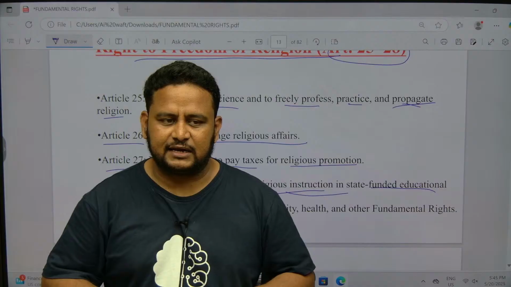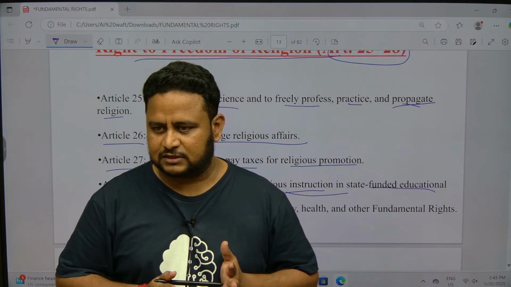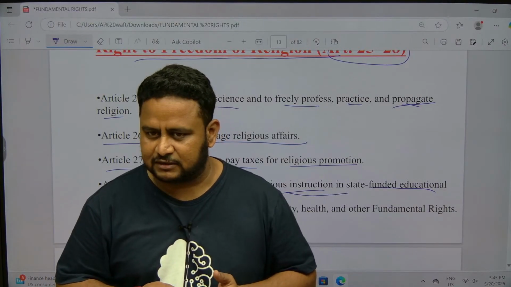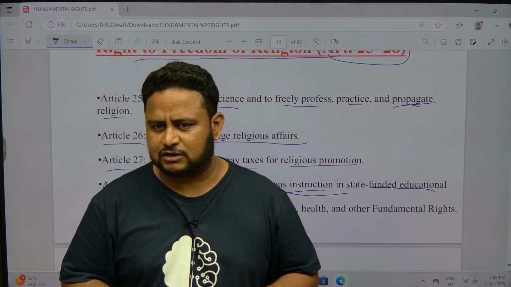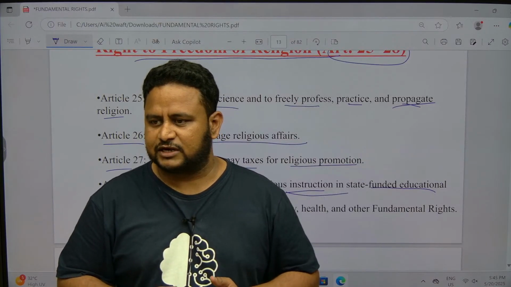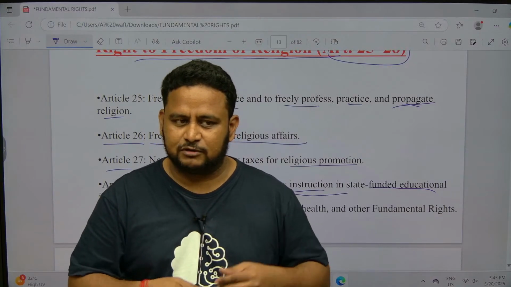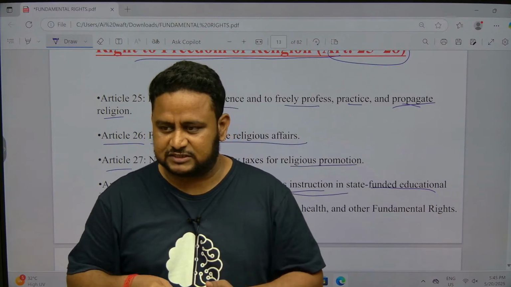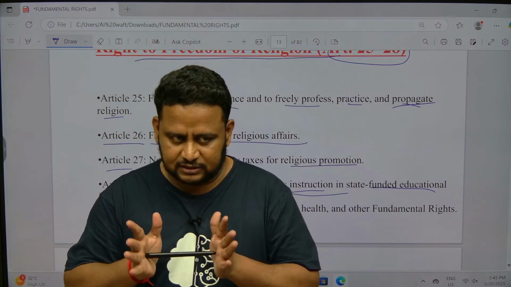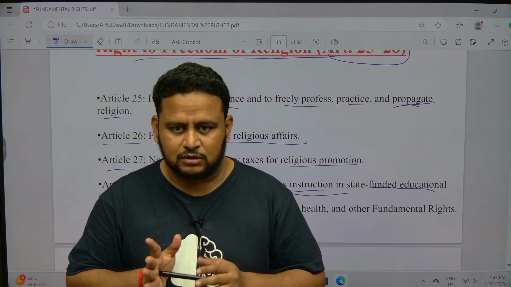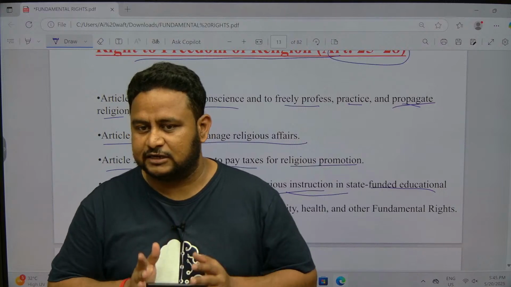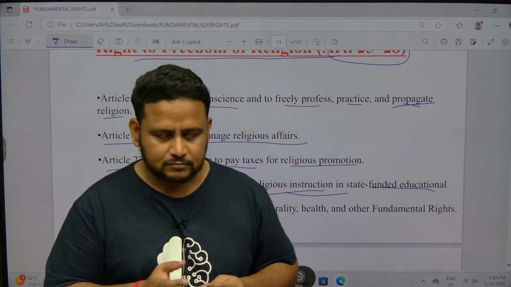Suppose you are studying in a madrasa. There Islamic instructions will be given, and you are compelled to attend because you have chosen to go there; you cannot say I can't listen. But if you are going to some other institution, such as a state funded institution or some other university, they have the right to do it, but they cannot force you to attend. It is your wish. Got it?